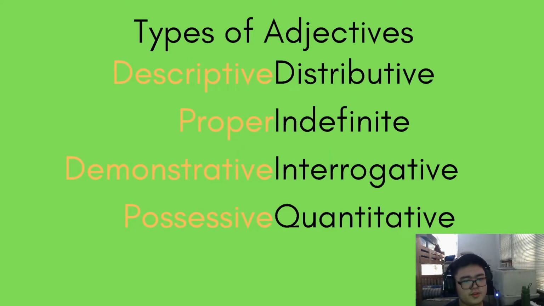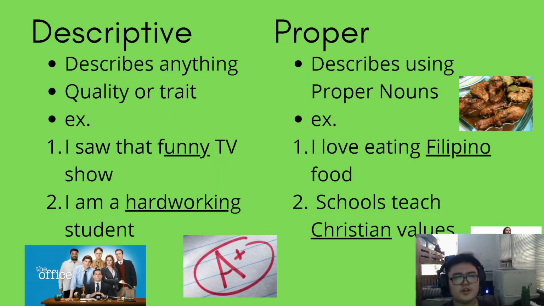We have descriptive, proper, demonstrative, possessive, distributive, indefinite, interrogative, quantitative. And well, today we'll just be talking about four of those types. Specifically, yung mga highlighted in yellow. Let's start with descriptive. Describes anything, quality, or trait. Examples would be I saw that funny TV show. I am a hardworking student.